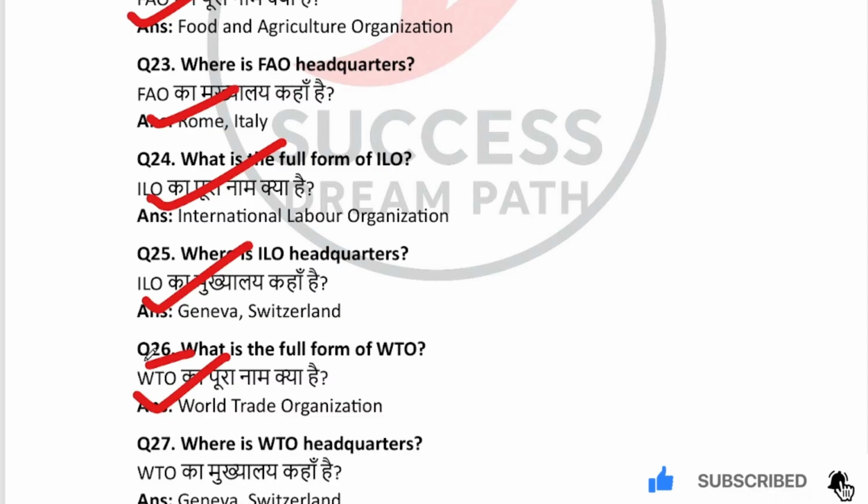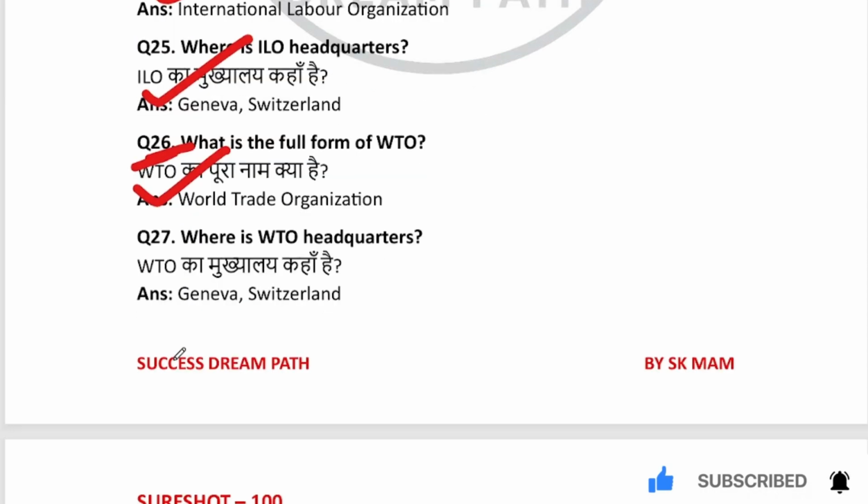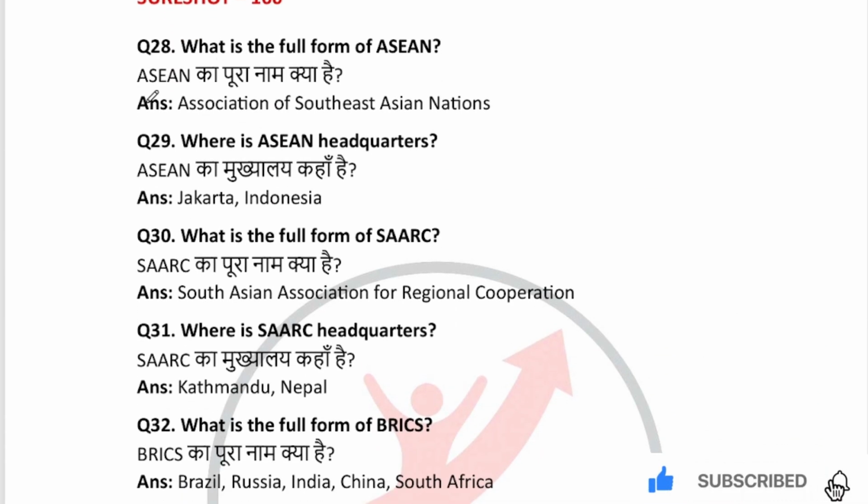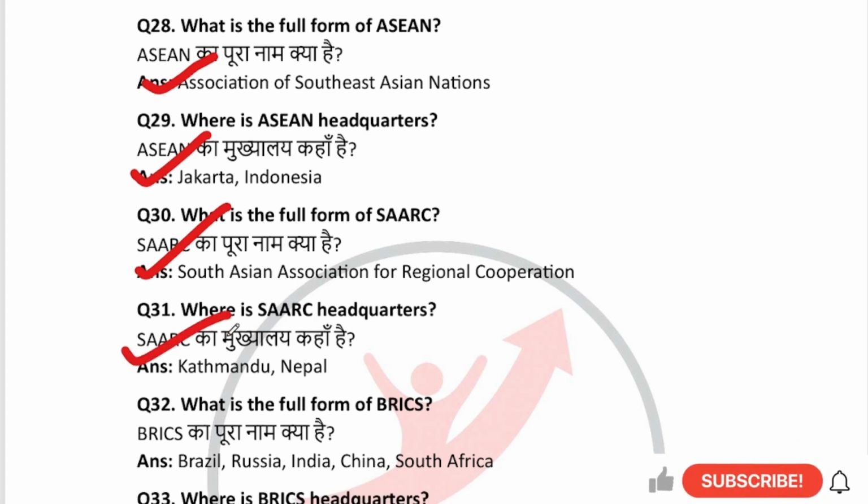ये पूछा जाता है, आपके एग्जाम में पूछ सकता है, तो मार्क कर लीजिए इंपॉर्टेंट। Where is WTO headquarters? Geneva, Switzerland. What is the full form of ASEAN? Association of Southeast Asian Nations. Where is ASEAN headquarters? Jakarta, Indonesia. What is the full form of SAARC? South Asian Association for Regional Cooperation. Where is SAARC headquarters? Kathmandu, Nepal.